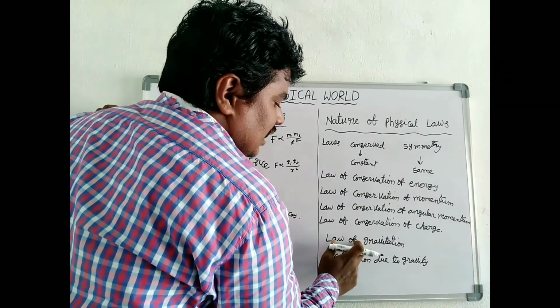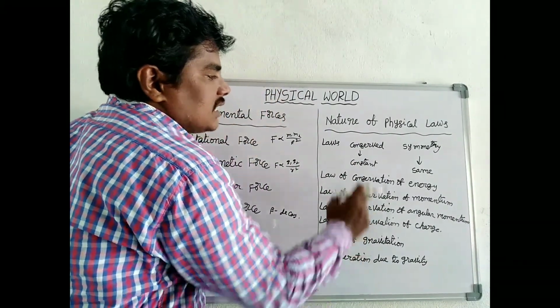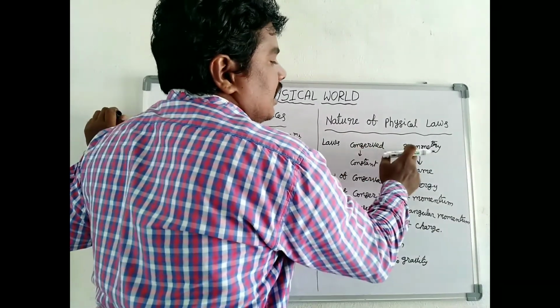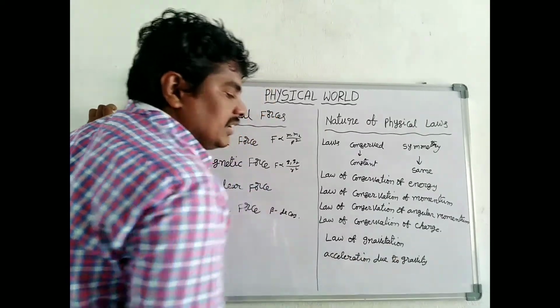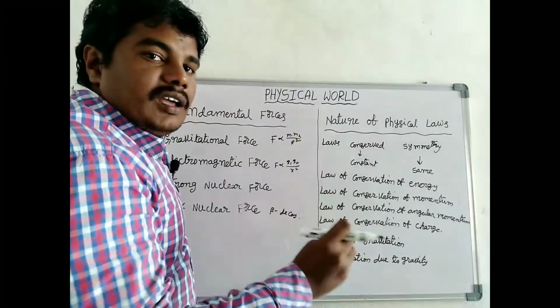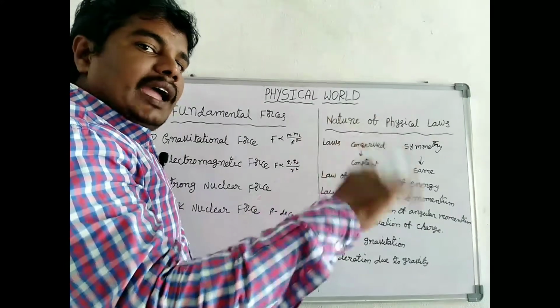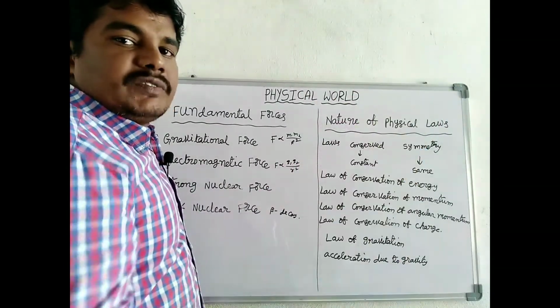The law of gravitation is a law. Laws are always conserved and have the property of symmetry. So the law of gravitation is constant and same at any place and at any situation.